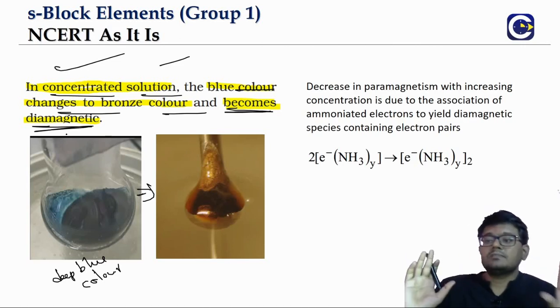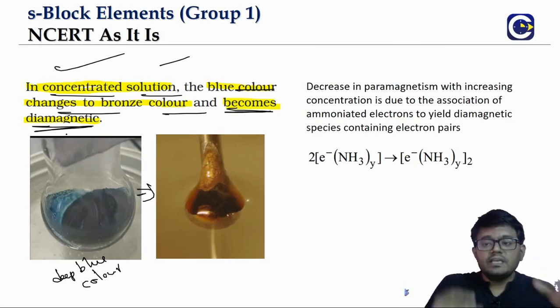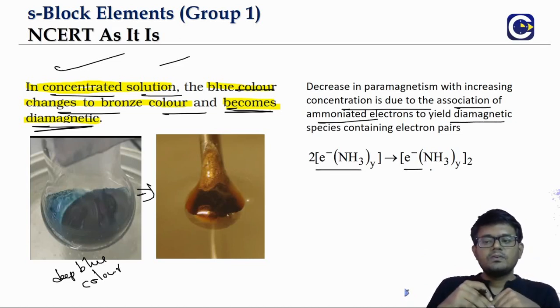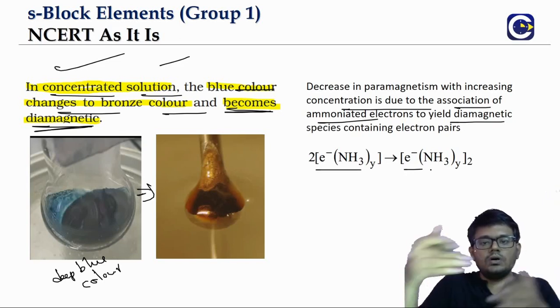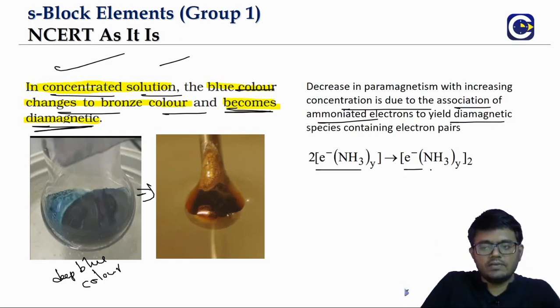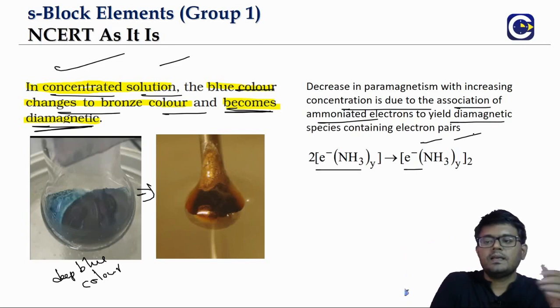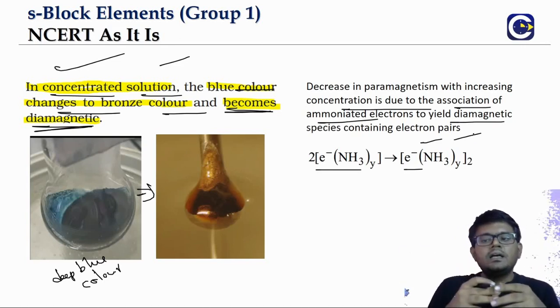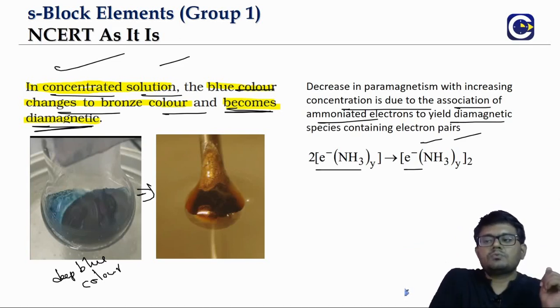This happens because when we increase the concentration, there will be association. Two of these ammoniated electron units will associate. It's like pairing. When pairing happens, they lose the magnetic nature, so it becomes diamagnetic.